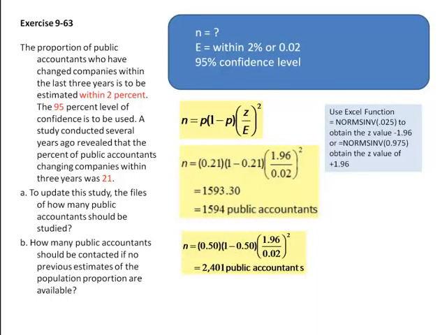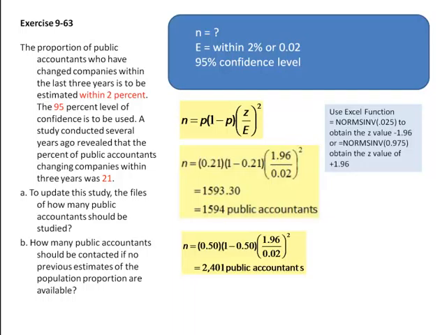When an initial estimate of the population proportion is not available, it is best to use 0.5 as the value for p. We compute the sample size using p equal to 0.5, z equal to 1.96, and margin of error, e, of 0.02. The minimum sample size is 2,401 public accountants.